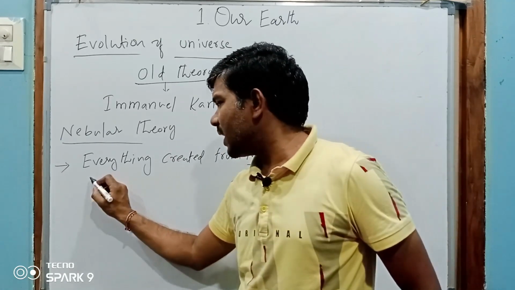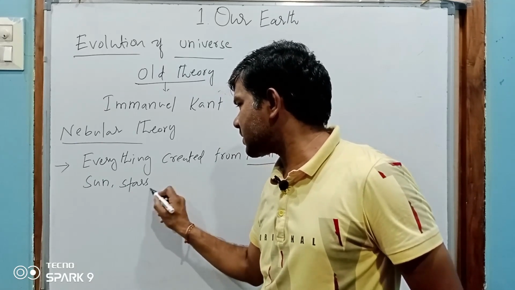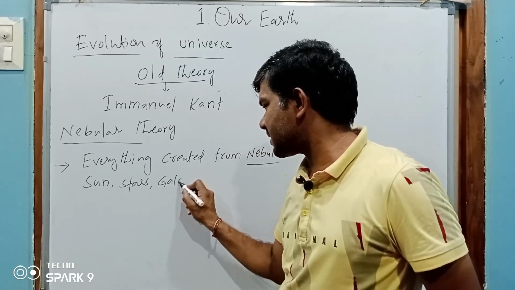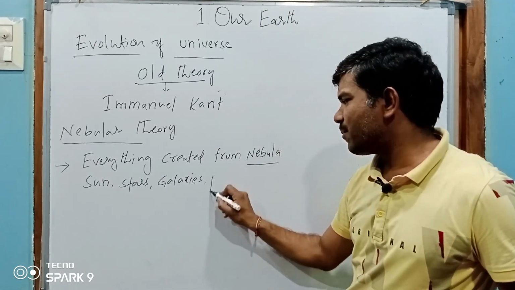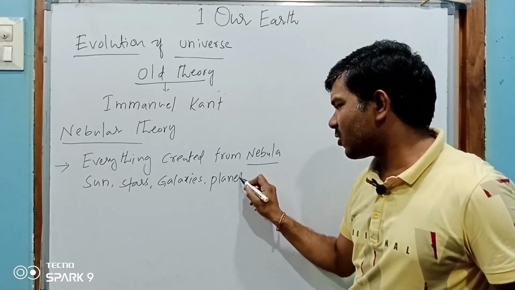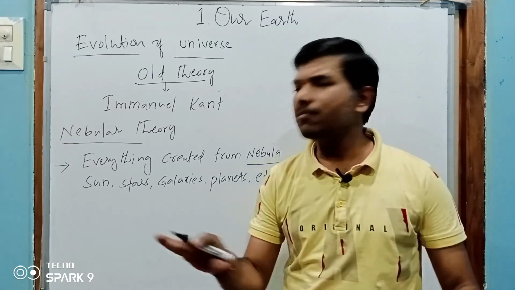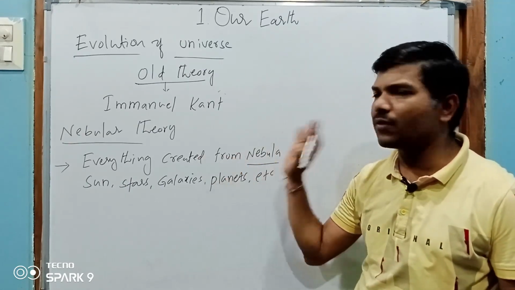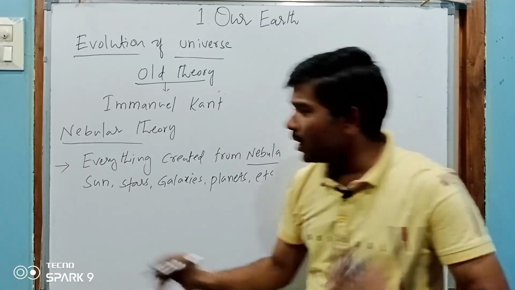Everything means the sun, stars, galaxies, planets, comets, asteroids, etc. Everything was made from a nebula.